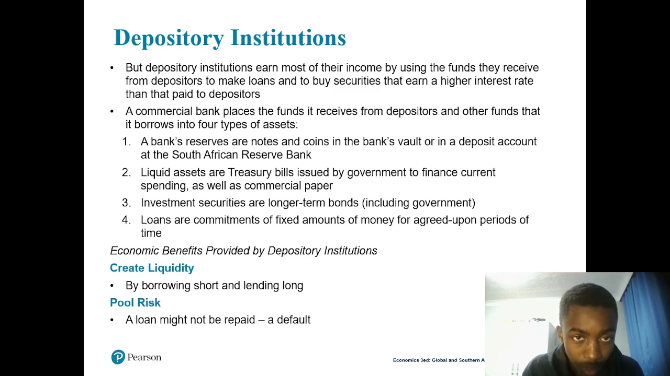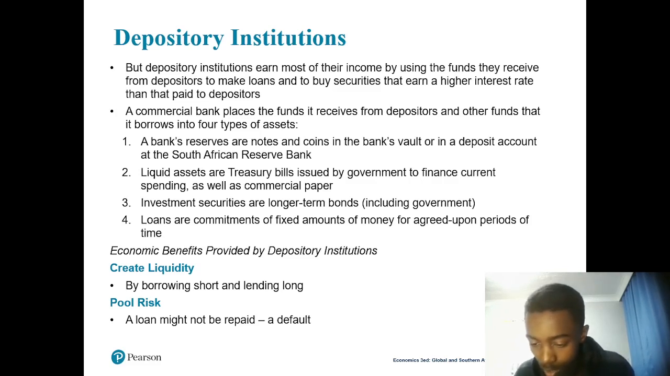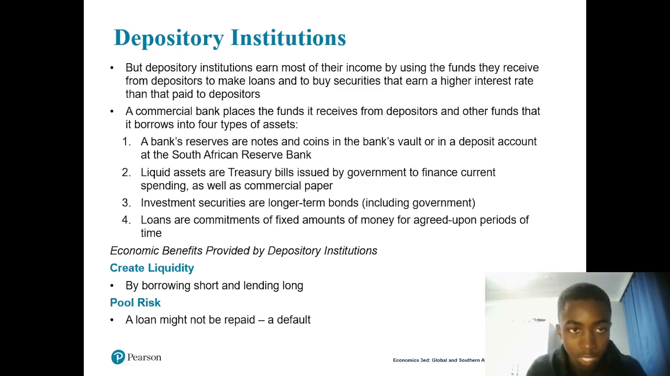Okay, I talked about commercial bank funds. It receives funds from depositors. Yes, this is the thing that we have to talk about now. We have to talk about how a commercial bank lists the funds it received from depositors and other funds that it borrows into 4 types of assets. Then we have 4 types of assets, right? We have the bank reserve.